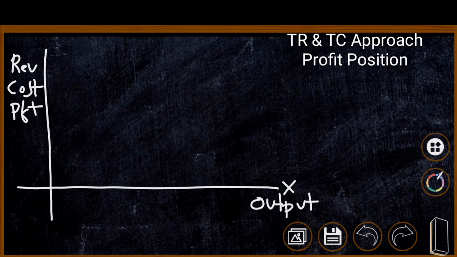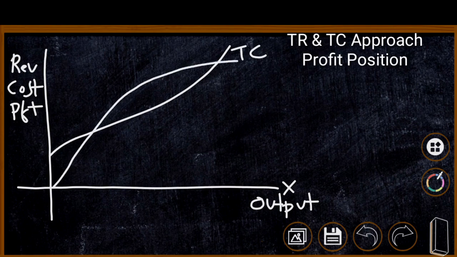Here we have x-axis and y-axis. On the x-axis we have output, and on the y-axis we have revenue, cost and profit. Initially we have a total cost curve. It starts from a positive point of the y-axis because we have added fixed cost and variable cost, and therefore this is the total cost curve. And we have a total revenue curve from the origin, because as output increases, total revenue starts increasing. Therefore, this is the total revenue curve.